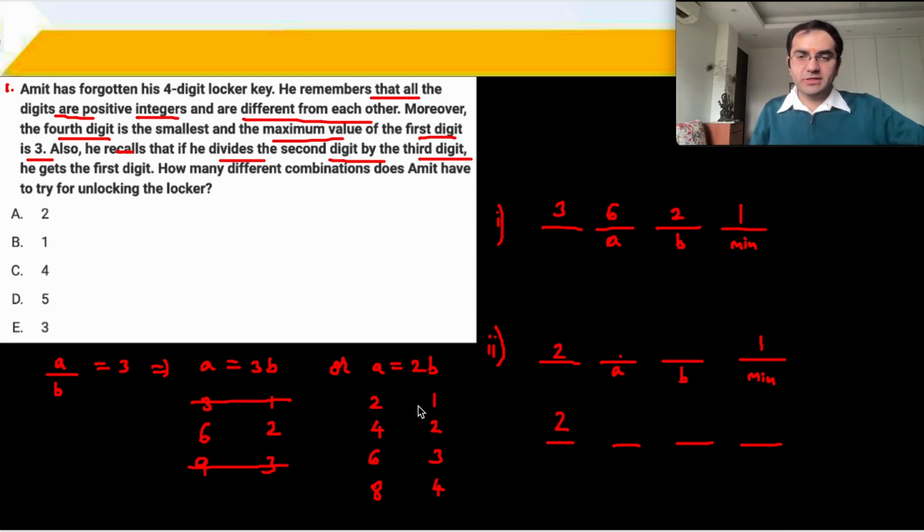There's no other possibility. 1, 2 cannot work. 2 is already used up. 2, 4 cannot work. So I can put in 3, 6 or I can put in 4, 8 as cases for a number starting with 2. Okay? So I get a total of 3 cases. The answer is E, part 3.